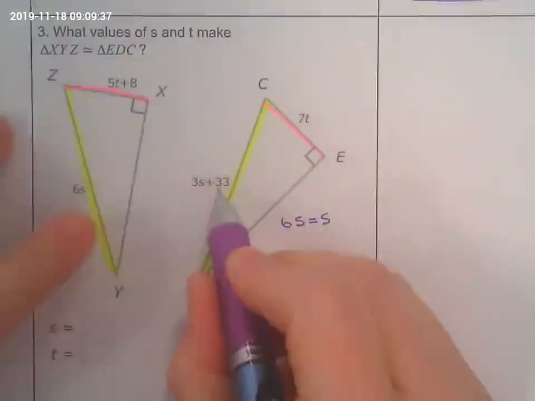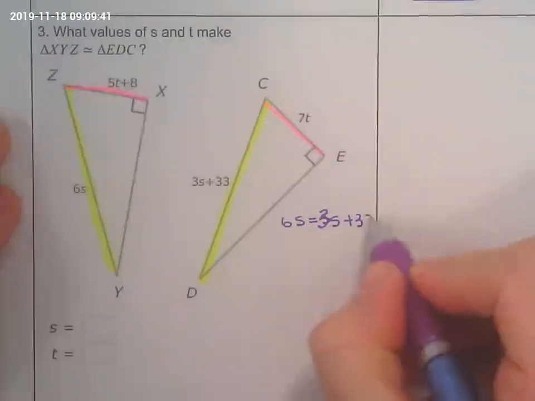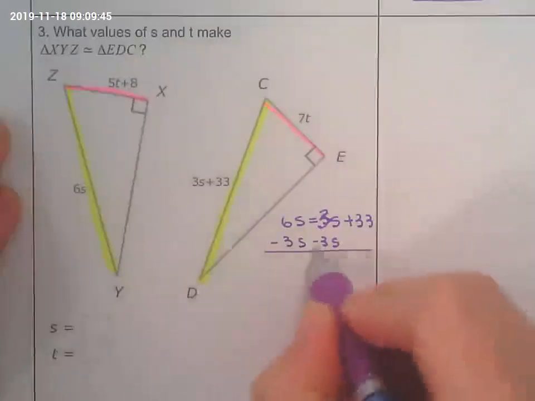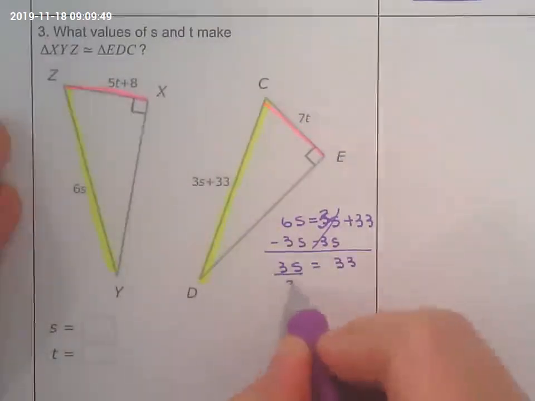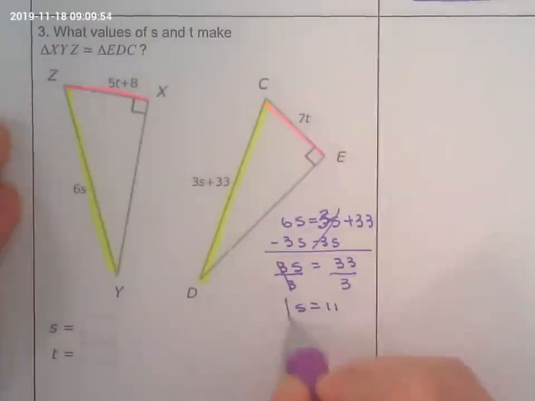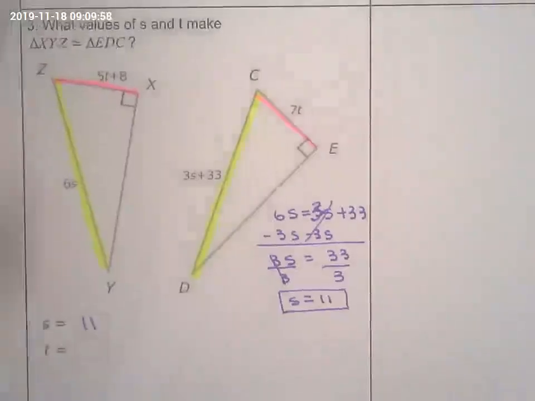I'm going to find S first. Take away 3S from both sides. Divide by 3. So S equals 11.